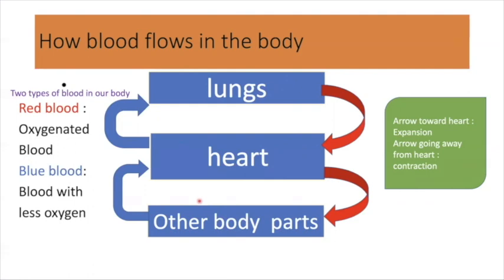That less oxygen blood is blue blood. So blue blood is the blood with less oxygen, or deoxygenated blood. That deoxygenated blood comes back to the heart, and heart again pumps that to the lungs for purification. The lungs again fill that blue blood with oxygen and make it red blood, and the cycle continues.